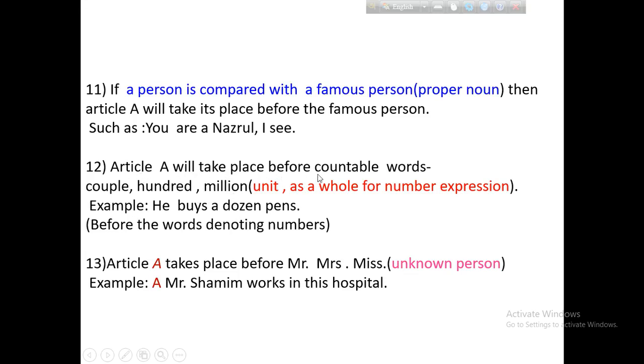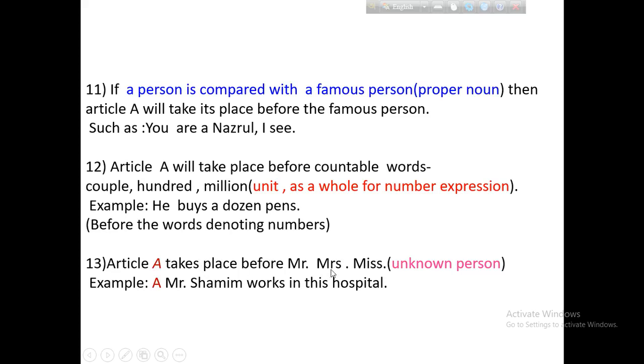An article will take place before words like couple, hundred, million, unit as a whole. He buys a dozen pens. Before couple, hundred, million, dozen, etc., we can use this article. An article is used before the words denoting numbers.